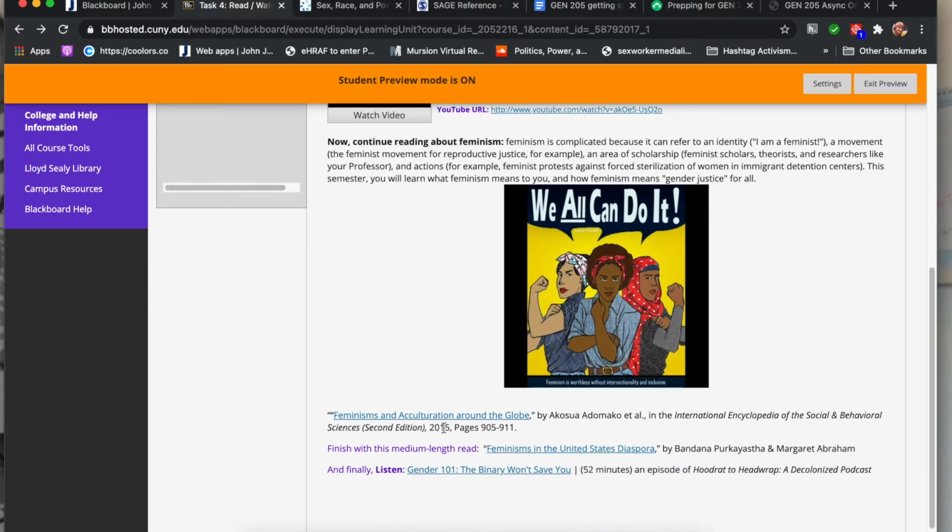Then I have a little bit more about just what feminism is. I know feminism can be really confusing because feminism can be an identity, like I am a feminist. Feminism can refer to movements, right? Like the feminist movement in the United States or the waves of feminist movement in the United States, right? So first wave, second wave, third wave. We're technically in the fourth wave, if you were curious. Feminism can refer to actions. But again, not all feminists agree.